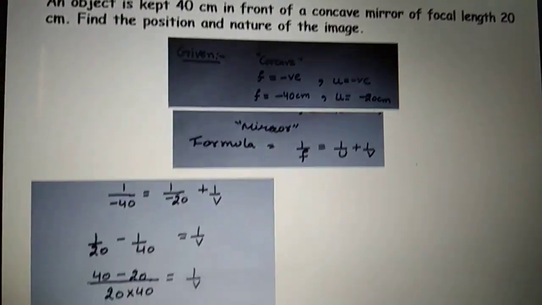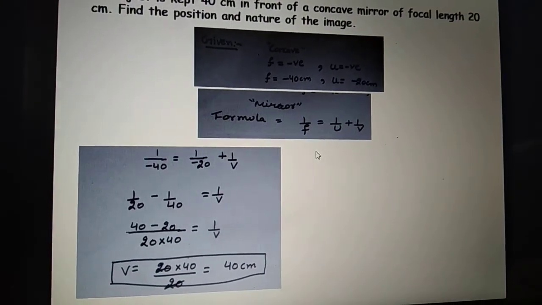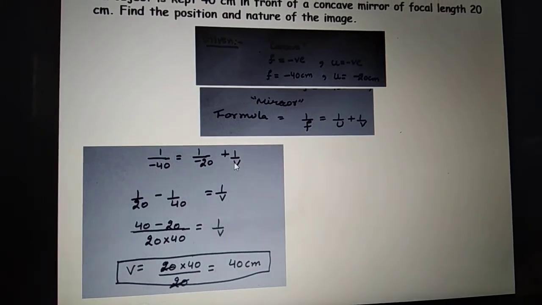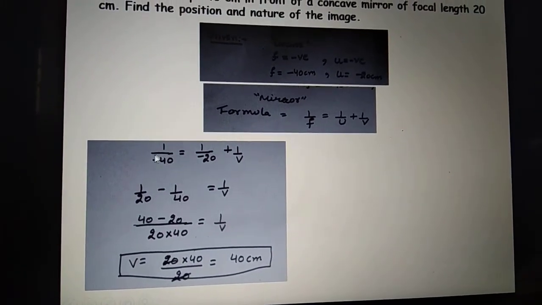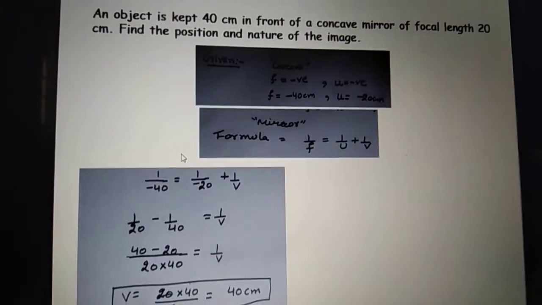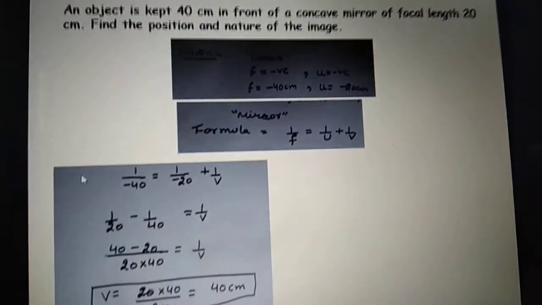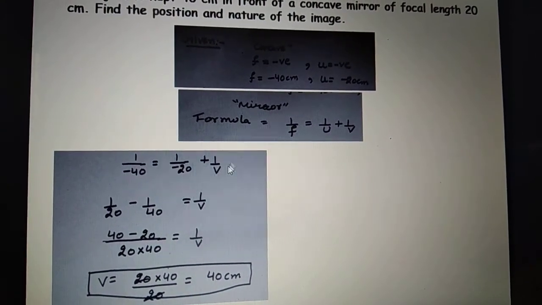Now I fill the values here. There is a catch in filling the values also. Don't start filling the values without writing the formula. 5 minutes extra can cost you 5 marks. So please first write the formula, then fill the values. You know that F was minus 40 and U was minus 20. So we filled it. Please let this 1 by V be happy on this side.